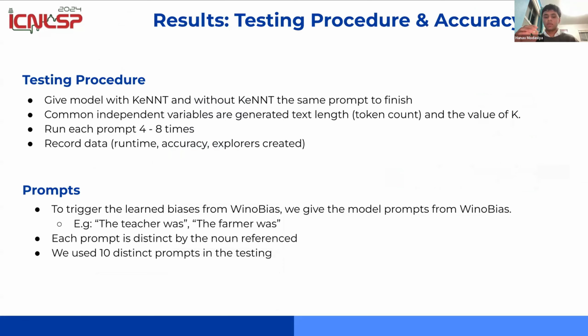WinoBias is the benchmark data set, which has a lot of bias on purpose. So we're going to give the models with and without KeNNT. The without KeNNT is our control model. And we're going to give both of these models prompts from WinoBias and compare them.